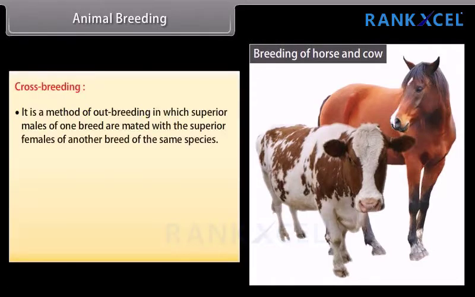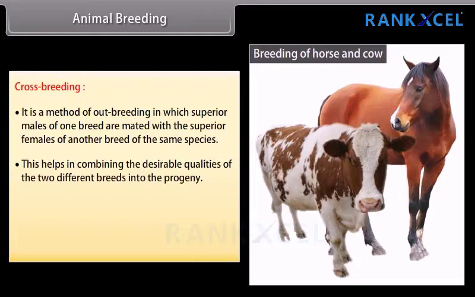Crossbreeding. It is a method of outbreeding in which superior males of one breed are mated with the superior females of another breed of the same species. This helps in combining the desirable qualities of the two different breeds into the progeny.